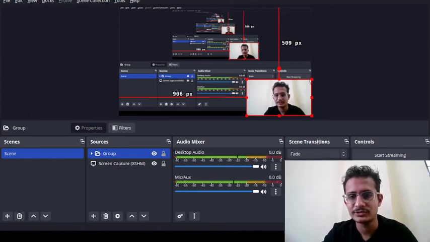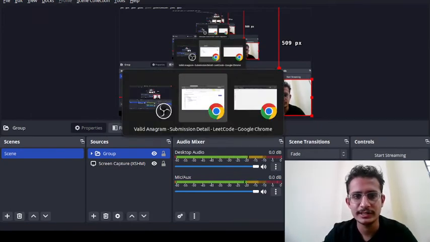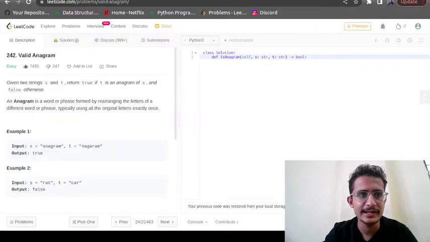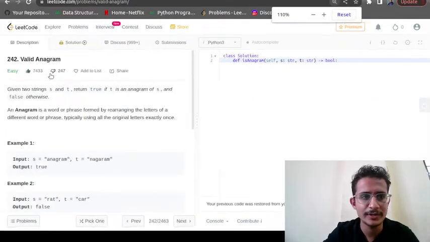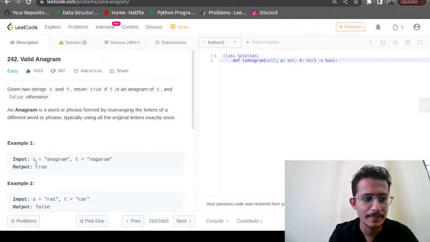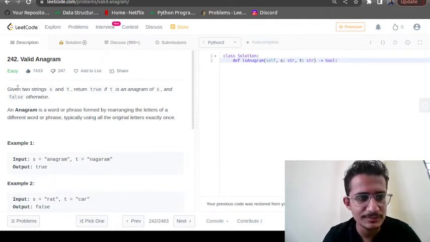Hello my dear friends. So today we are going to solve the LeetCode problem, that is Valid Anagram. I hope you can see the screen properly. So what will be given in this problem? Two strings will be given to us, S and T, and we need to check whether it is an anagram or not. So what is an anagram?